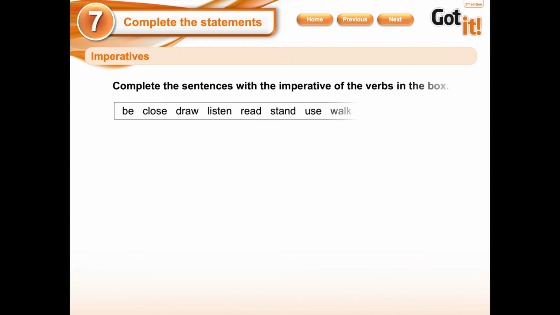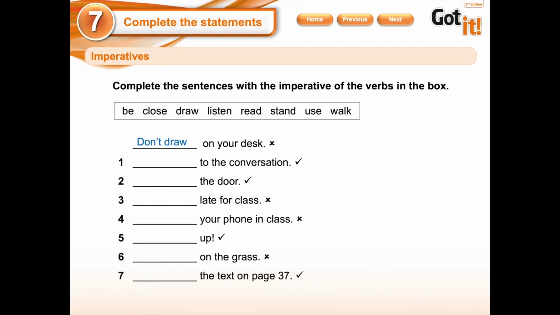So, let's start with the exercise. Let's practice. Complete the sentences with the imperative of the verbs in the box. And you have some signs that are going to be very helpful for you because you already work with these kinds of symbols. So here you have the words: be, close, draw, listen, read, stand, use, and walk.